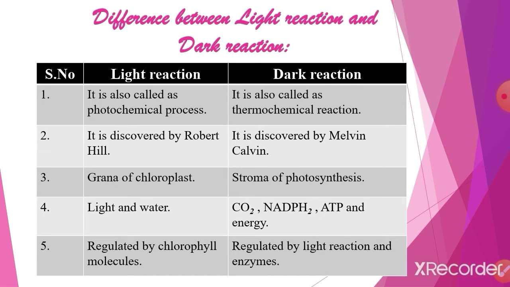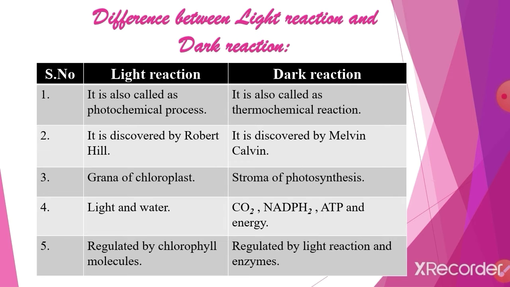And raw materials: the materials used for light reaction are light and water, because this is the first stage of photosynthesis. In dark reaction, CO2, NADPH2, ATP and energy are used. NADPH2 means nicotinamide adenine dinucleotide hydrogen phosphate. This light reaction is controlled by chlorophyll molecules. Dark reaction is controlled by light reaction and also enzymes.